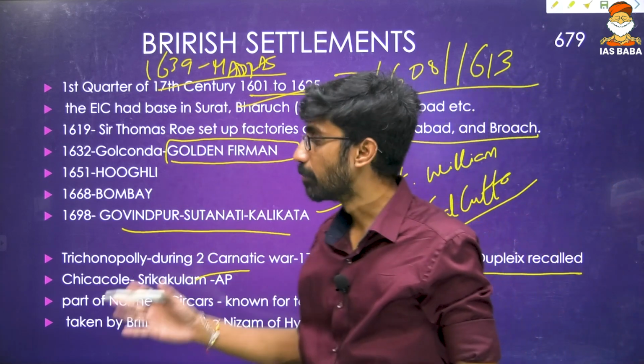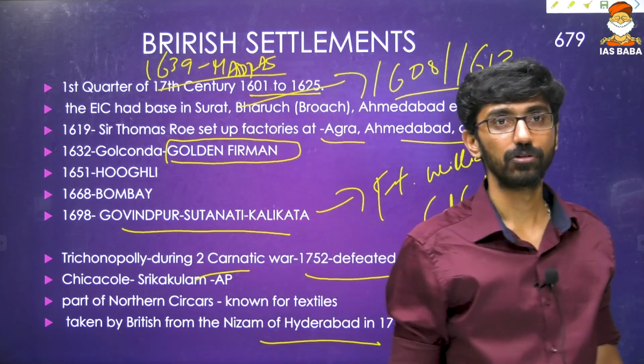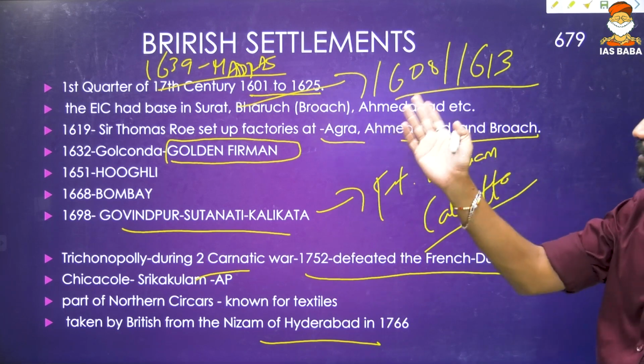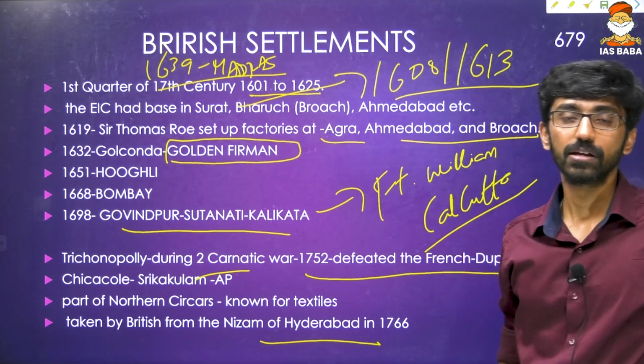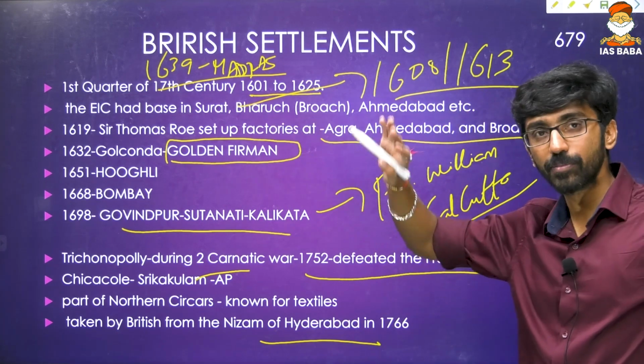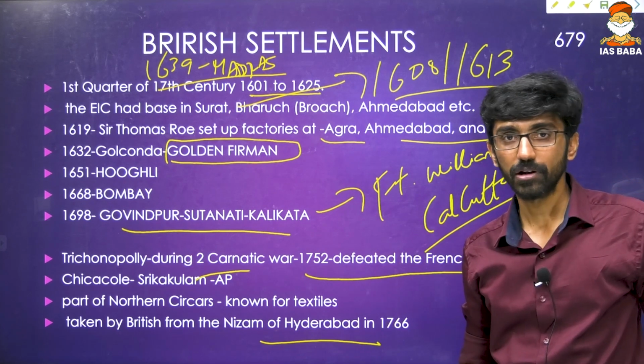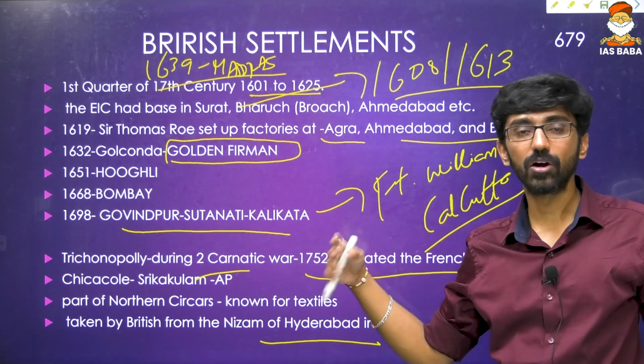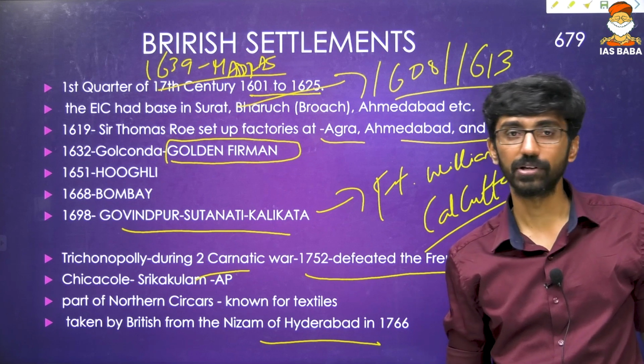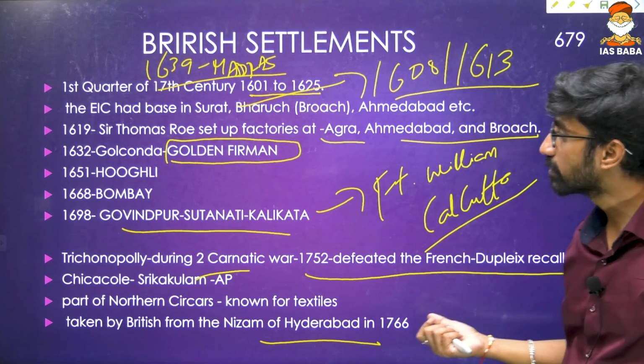So this is how the Britishers entered different parts of the country. So in the first quarter only in, we can say, the western and northern part of the country, and in the second half, we can say they started expanding all across the country. Okay, so then again, Tiruchirappalli and Chicacole, they got it in the 18th century, not in the 17th century. So this is British settlements in India.